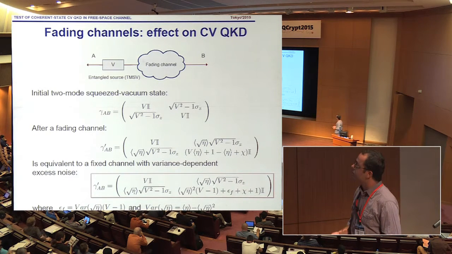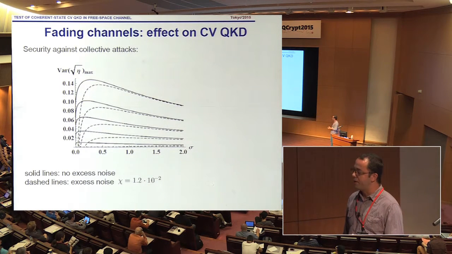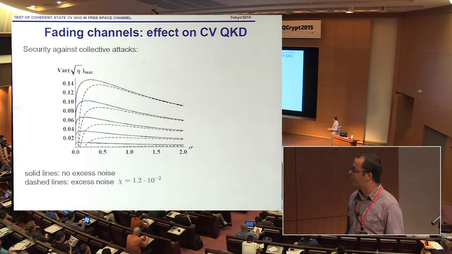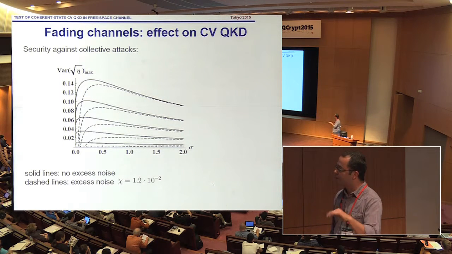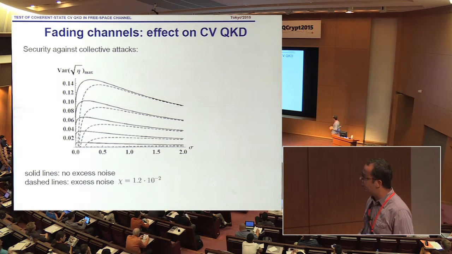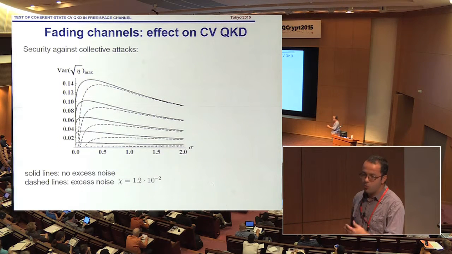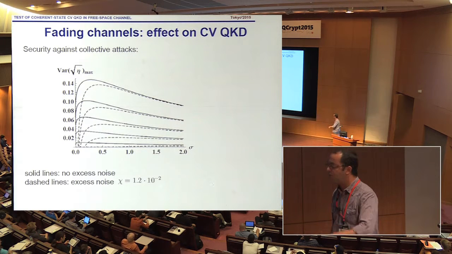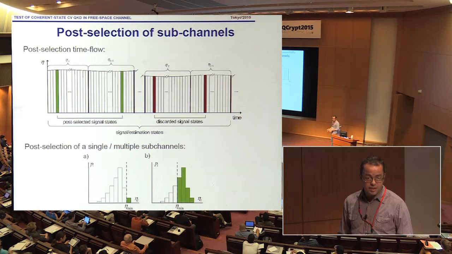And when we look at the security bounds, how much our security is undermined by these fluctuations, then we can derive the limits on the variance of the fluctuations, and it turns out that they indeed depend on the modulation variance, which is shown here for different mean transmittances. So there is always an optimal modulation which one can apply to the coherent state to get the best performance, and if we increase the modulation further, then it's getting worse. And we suggested the idea of post-selecting the subchannels.